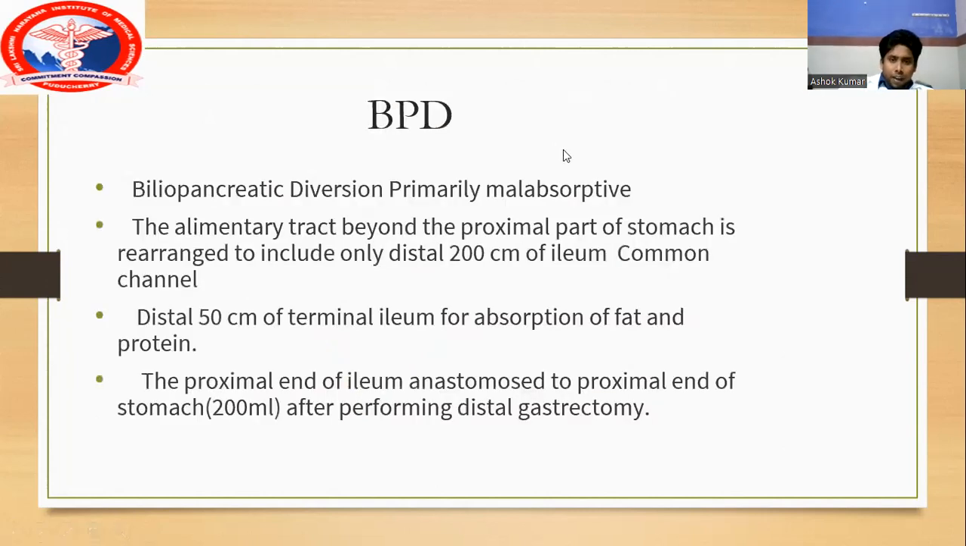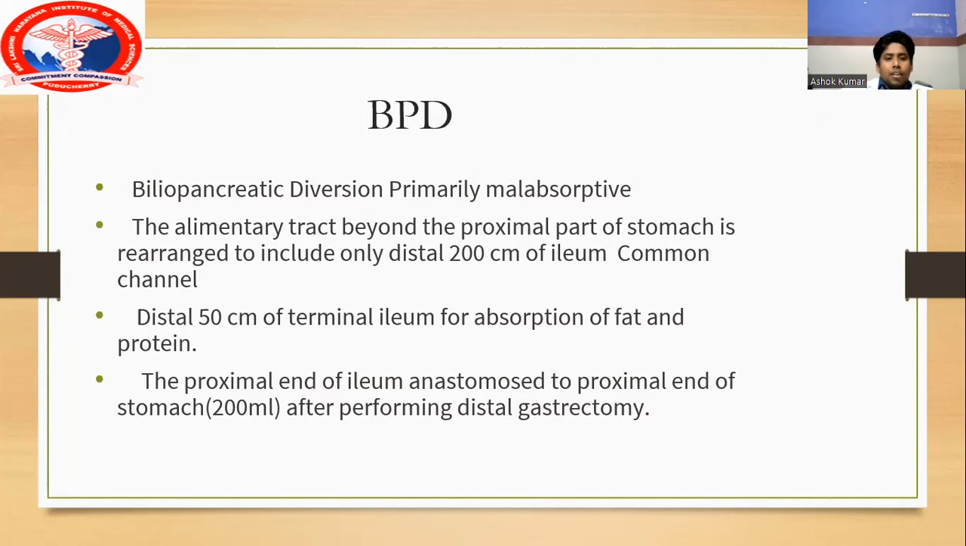So the next final thing is malabsorptive surgeries. So what is malabsorptive surgery? We are giving very less time for the gastric, pancreatic, and biliary juices to interact with the food particles, so that the food particles are left undigested and they reach the colon and they are excreted in our feces. Okay, so biliopancreatic diversion is primarily malabsorptive.